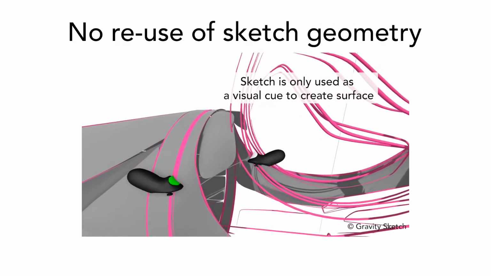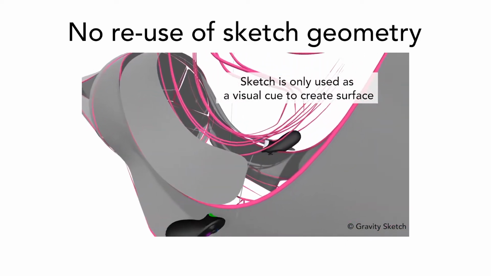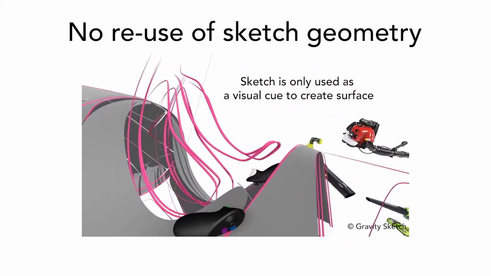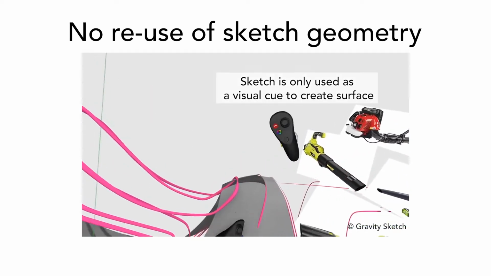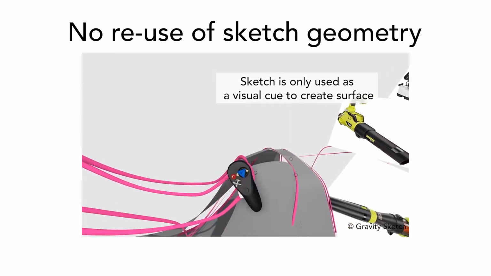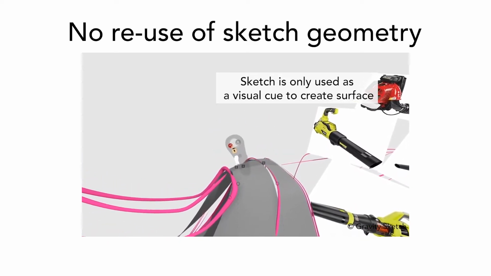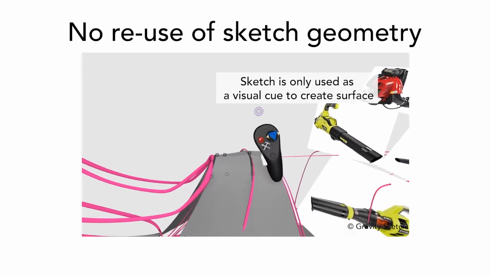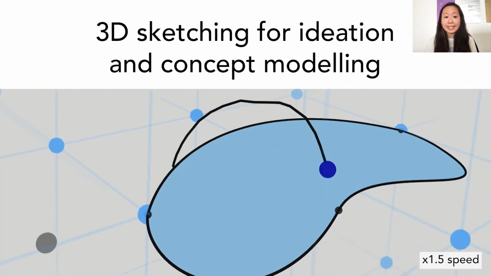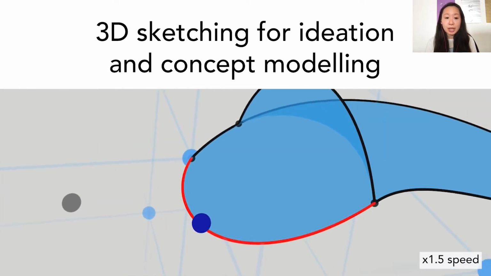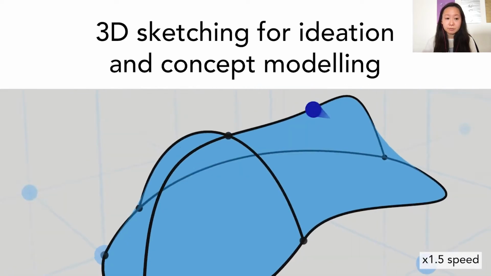In this two-step workflow, the first ideation sketches are often not reusable within the 3D modeling software, other than as visual inspiration or for manual tracing. For example, here the gray patches are created independently from the pink strokes, which are only used as a visual reference. In this context, our goal is to offer a common VR interface to perform these two steps using sketching as the prime interaction modality.